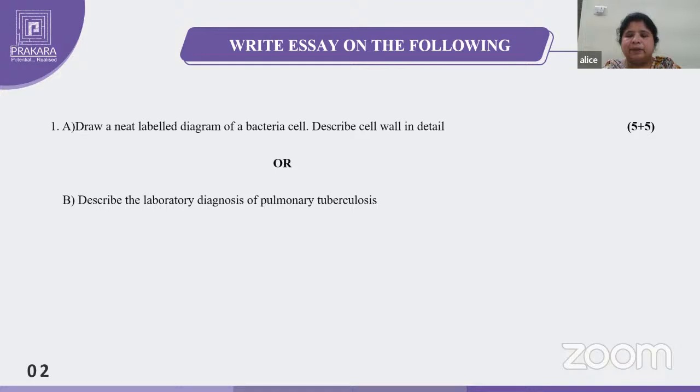In microbiology, the laboratory diagnosis of all the bacteria will be important. Some of the bacteria you may read in pathology also, but there the pathogenesis will be more important. Coming to microbiology, laboratory diagnosis will be important. So for the laboratory diagnosis of any bacteria, you have to remember these highlights.